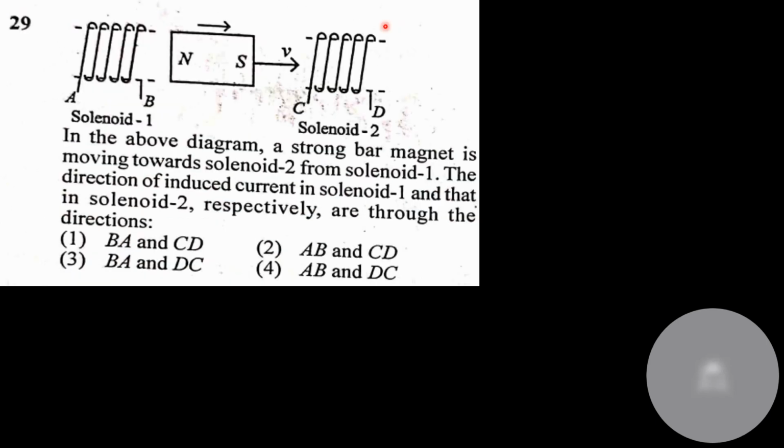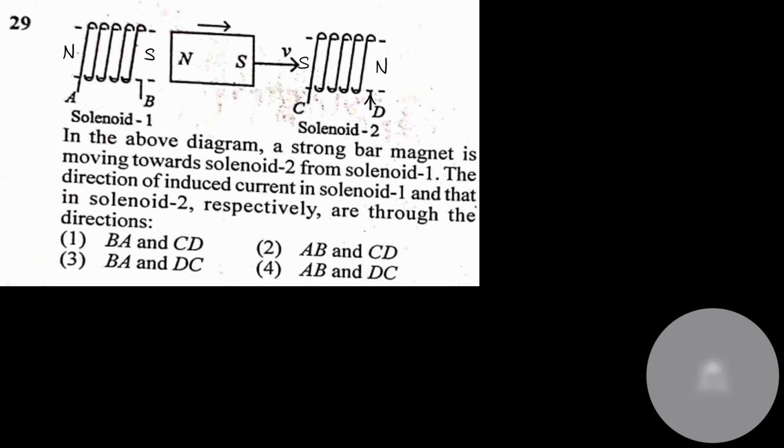Okay, this is from electromagnetic induction, where it uses the concept of Lenz's law. Here, current will be generated in this solenoid such that this will be the south pole and this would be the north pole. This solenoid would oppose, and here this would be south pole and north pole. Now let's apply the right hand rule.